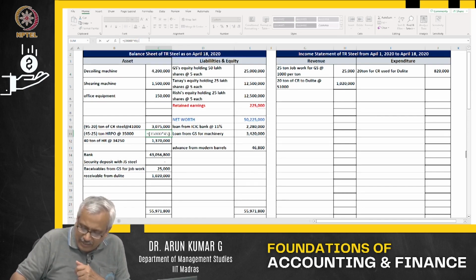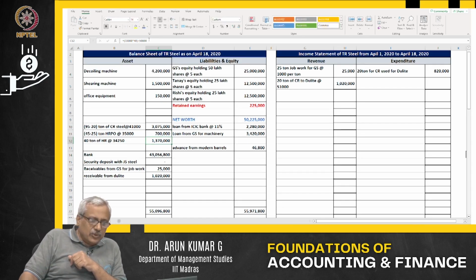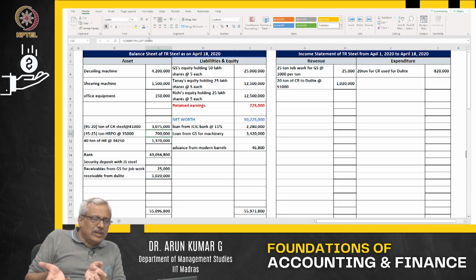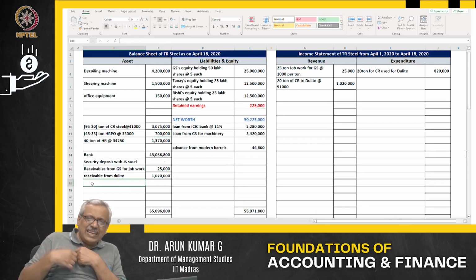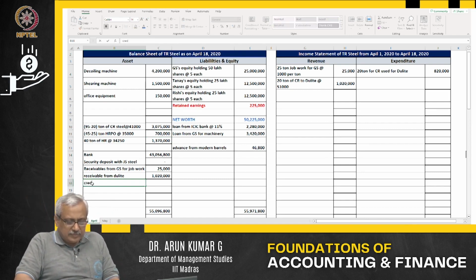I am returning. When I am returning, what happens? It is reducing the value. I have returned 25 tons. That means how much do I own? I own only 20 tons as of now. 45 minus 25, I own only 20 tons as of now. I have returned, so that is not in my ownership. Now they are going to give me a credit note, that is my money with them. That means it's an asset, that is, credit note from Tat Steel.